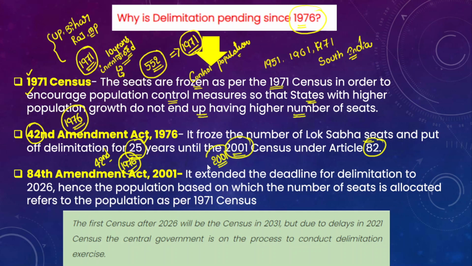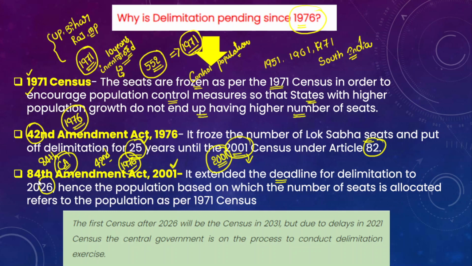However, subsequently the 84th Constitutional Amendment was made in the year 2001 to further extend this deadline. This deadline was further extended for delimitation till 2026. Now the current NDA government is not interested in extending this deadline further. Rather, the current government wants to conduct a delimitation exercise. So this is where the problem comes.